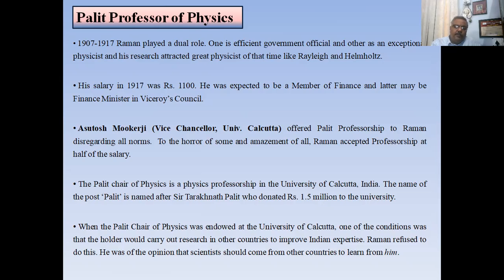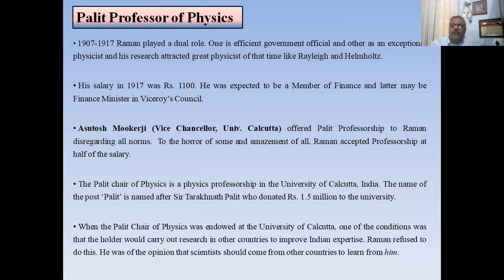But he left the job of assistant accountant general and joined Calcutta University as a professor of physics, and that was the Palit chair, named after Tarak Nath Palit, who had donated about 1.5 million rupees to the university for this chair.